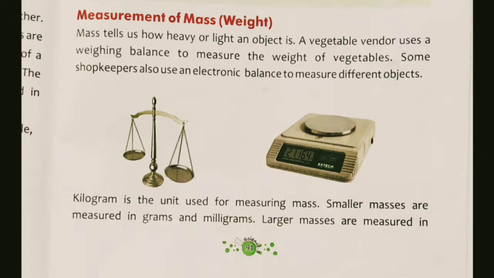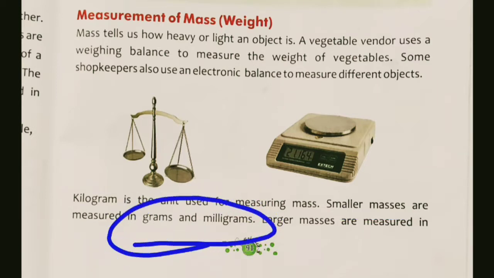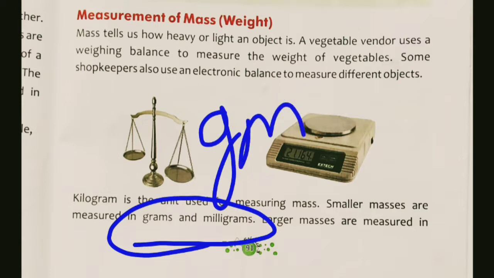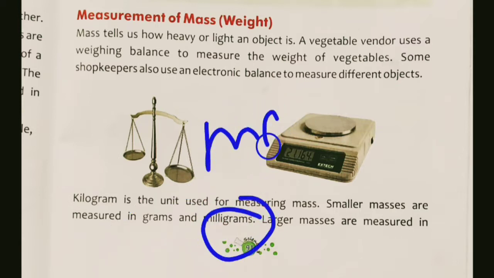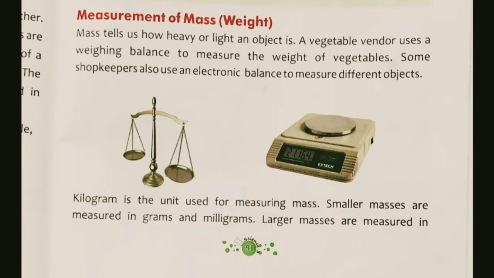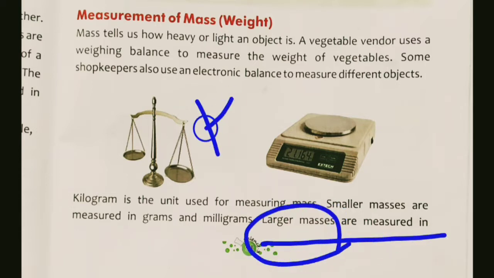Okay, you can see it is written here, kilogram is the unit used for measuring mass, and for smaller masses we use grams and milligrams. For small things or small quantities we use grams and milligrams. We can write gram in short as g, or sometimes gm, and for milligram we can write mg. Is that clear? Okay, and for measuring the large quantity we use kilogram. These points are clear here.